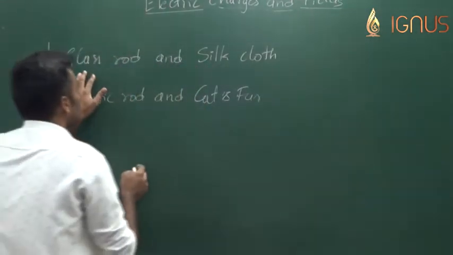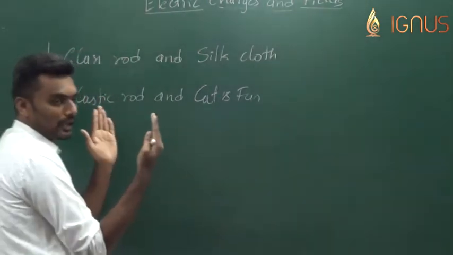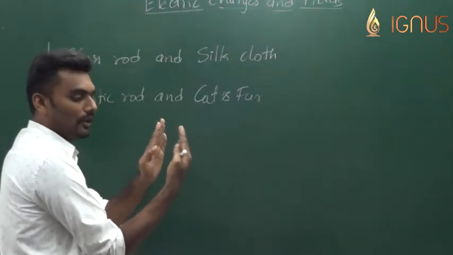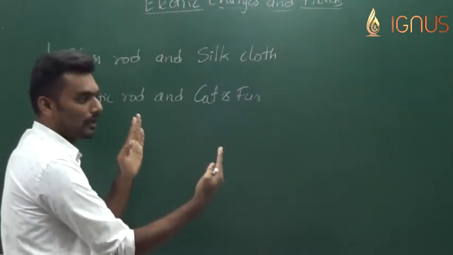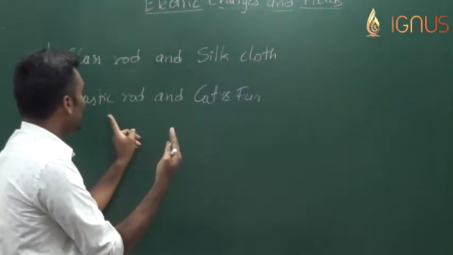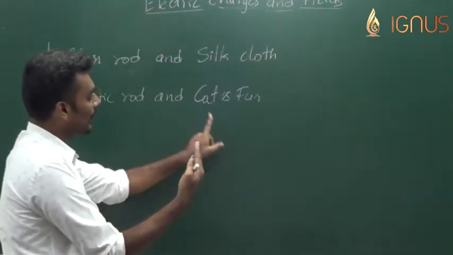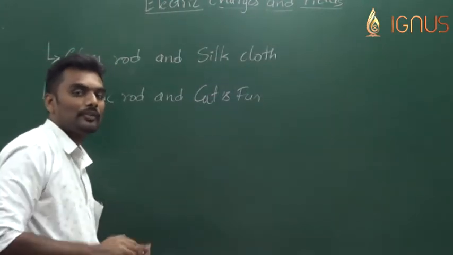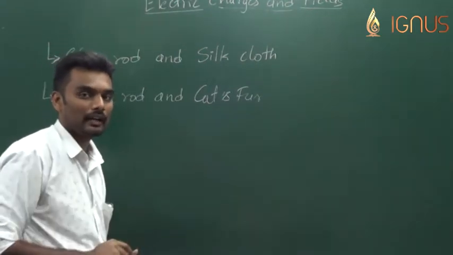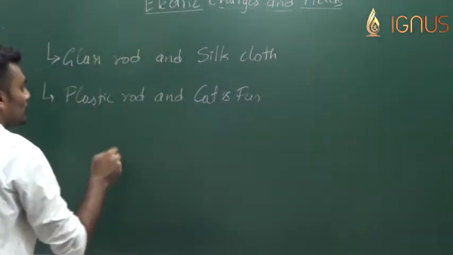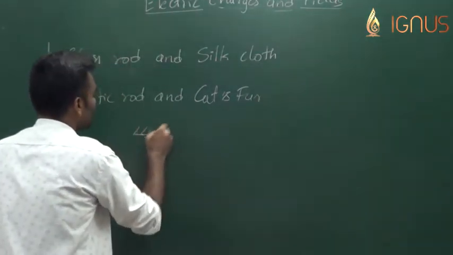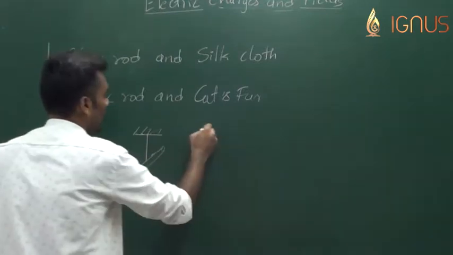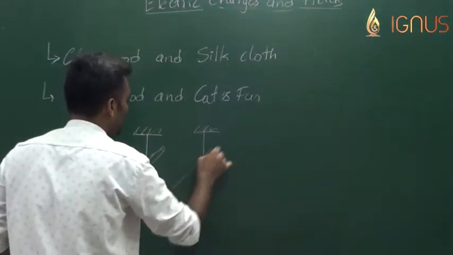Two similar rubbed substances brought closer to each other will repel: glass rod repels glass rod, glass rod and silk cloth attract, plastic rod repels plastic rod, plastic rod and cat's fur attract. So one might have thought that if it is the same substance they will repel, and a different substance will attract after rubbing. But that is also not right, because once a rubbed glass rod and a rubbed plastic rod